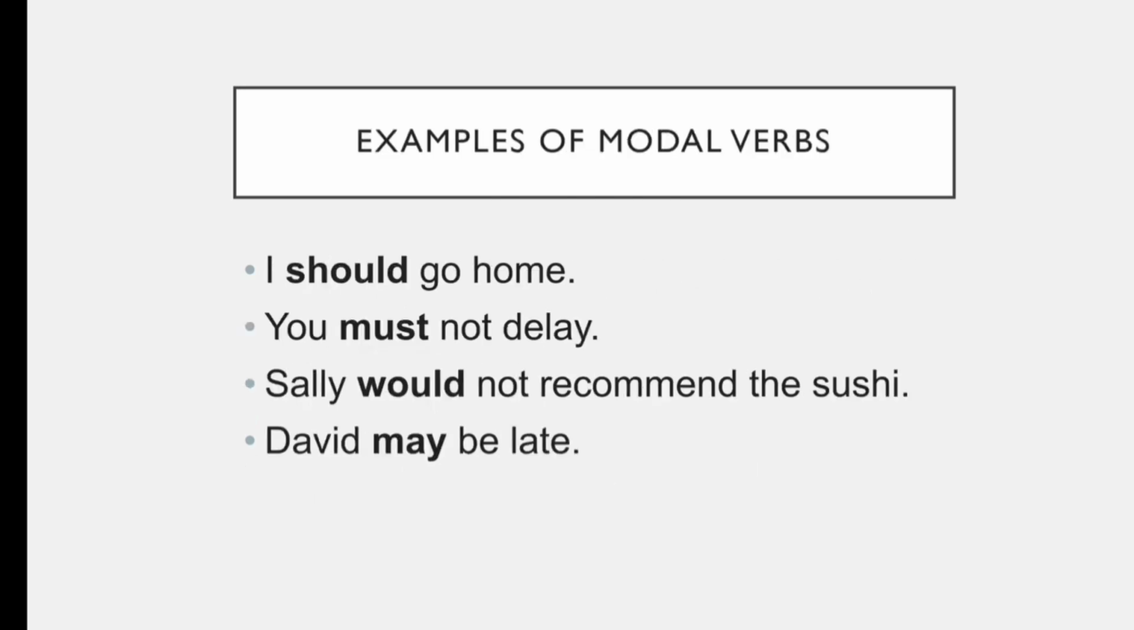Let's see the examples in sentences of modal verbs. I should go home. Should is an opinion here. You must not delay. Must is also an opinion, or it can be an order as well. Sally would not recommend the sushi. David may be late. Should, must, would, and may are examples of modal verbs.